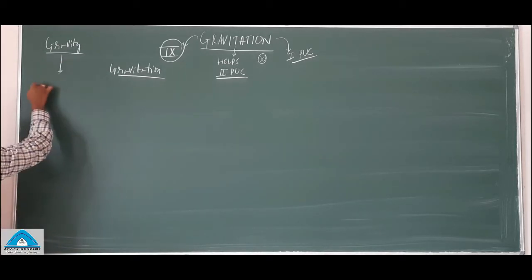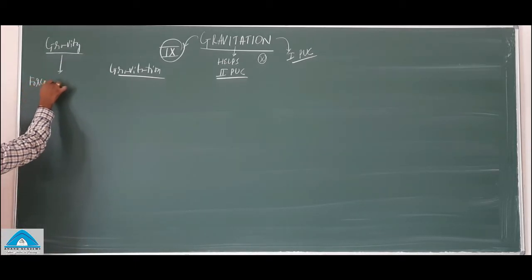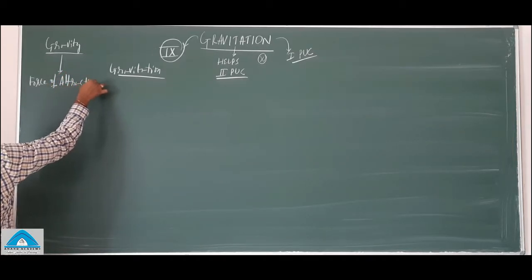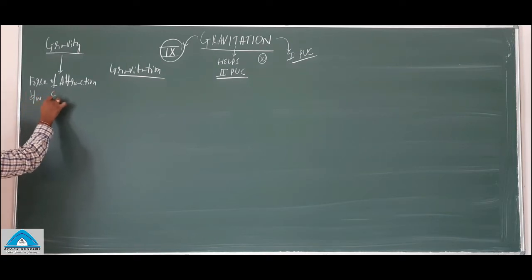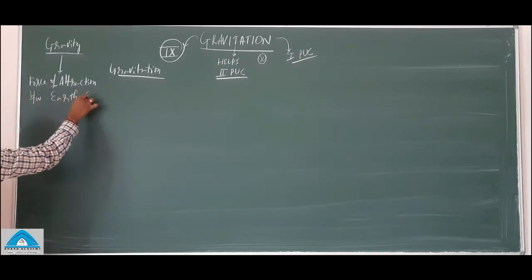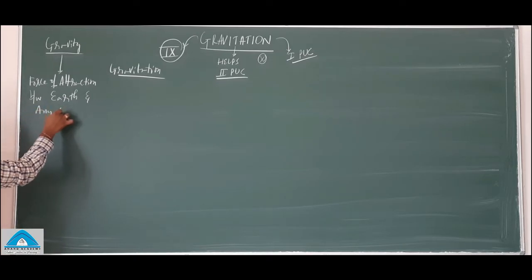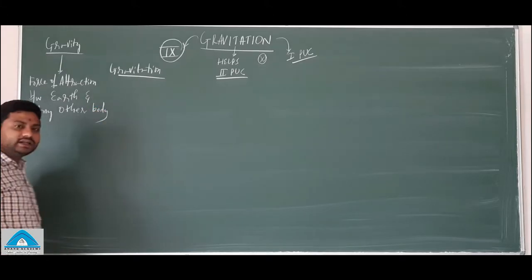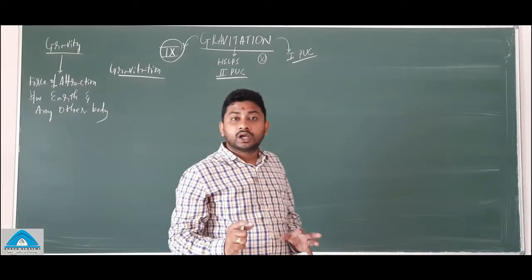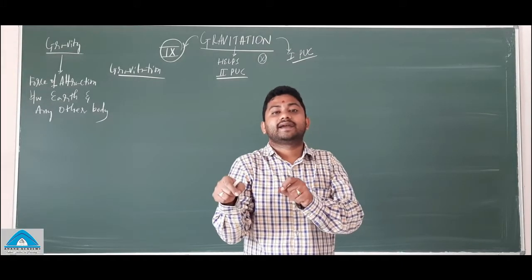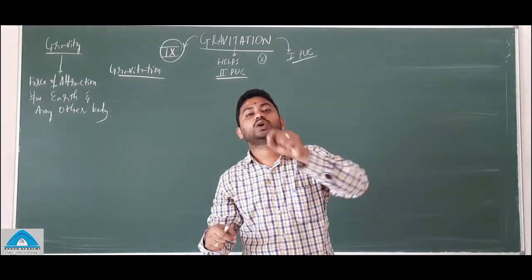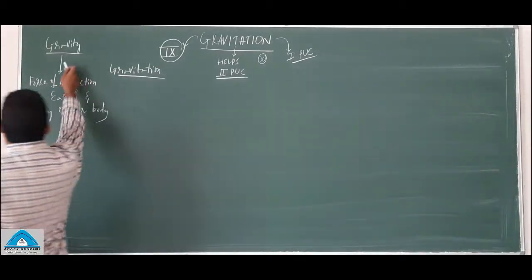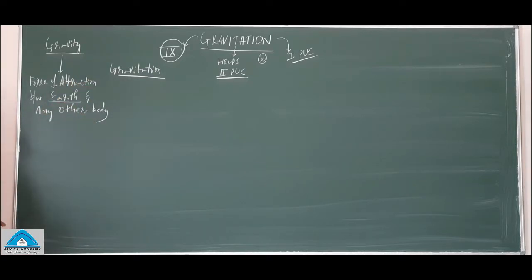The gravity is the force of attraction between Earth and any other body in the nature. So one of the bodies whose gravity you are finding must be the Earth. That's what the force of attraction between Earth and any body in the universe is.